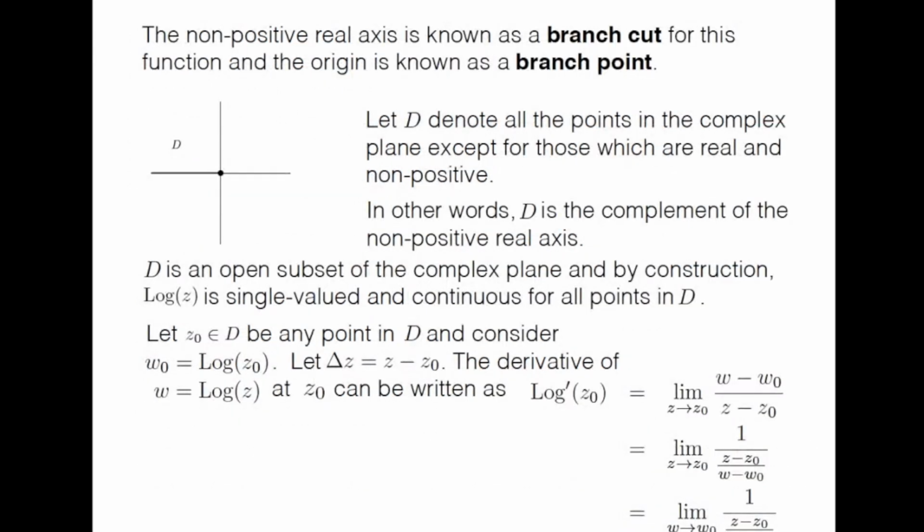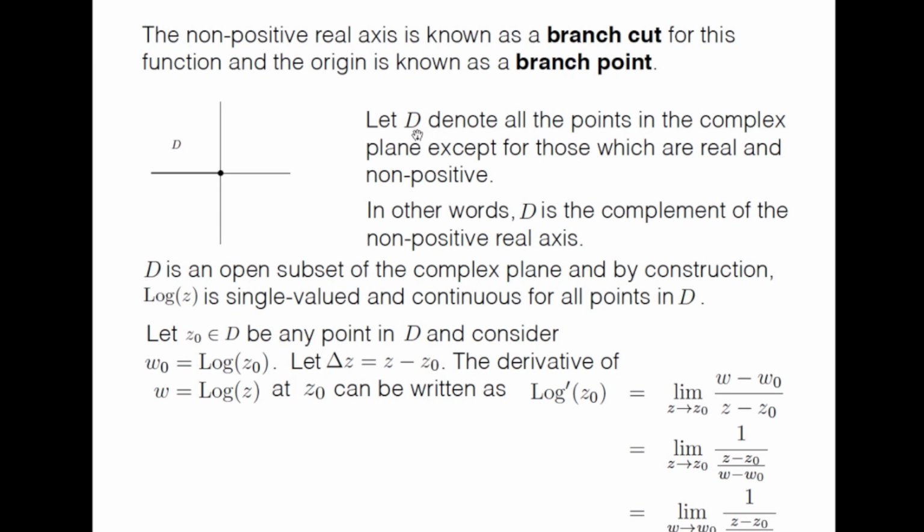So this non-positive real axis, which is shown here in this plot, is known as a branch cut for the log function, or the principal value of the log function, and the origin is known as a branch point. So you can see that this is the branch point and this is the branch cut of this function.